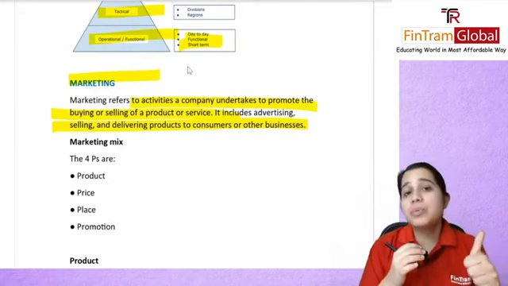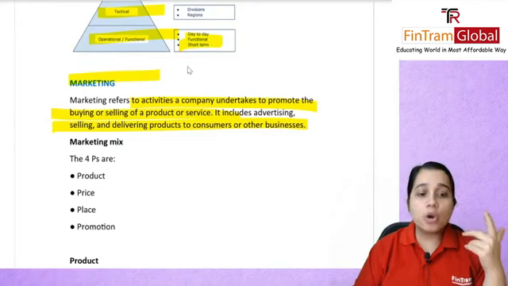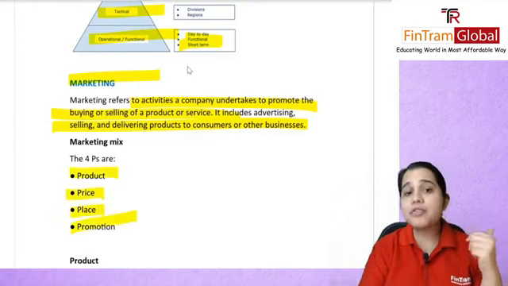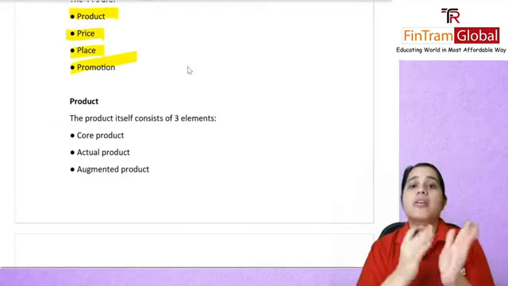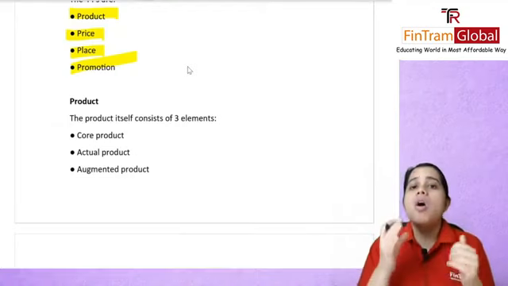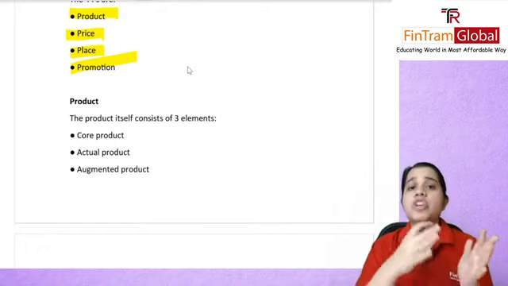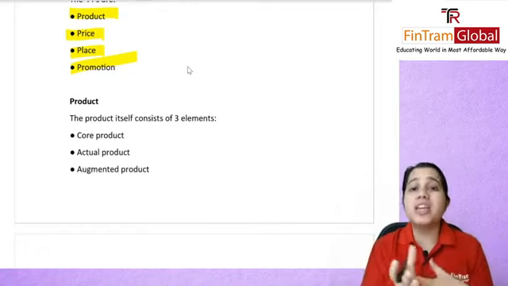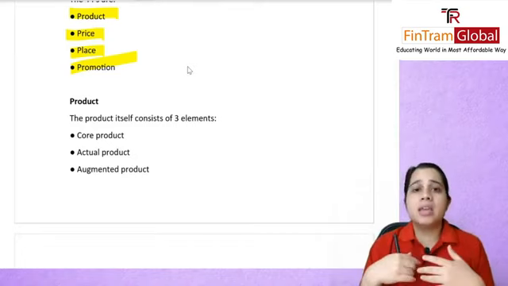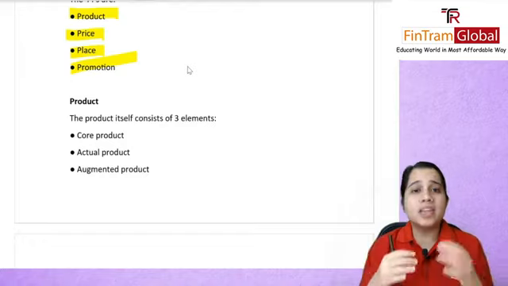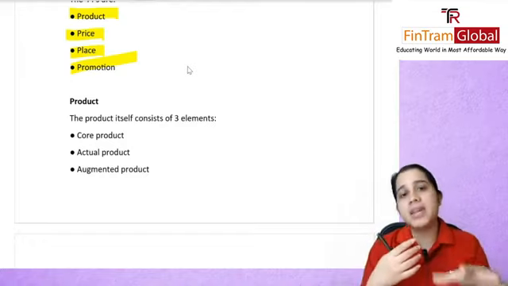So the 4 P's that we had covered were product, price, place, and promotion. It is important to remember these 4 P's, of course. And under these 4 P's there are various things which we'll be seeing now. Also, you could get MCQs from here, asking which P they are talking about. So let's say there's a company that is now going online and will just be selling online. So which P will probably be affected? Of course place, right?